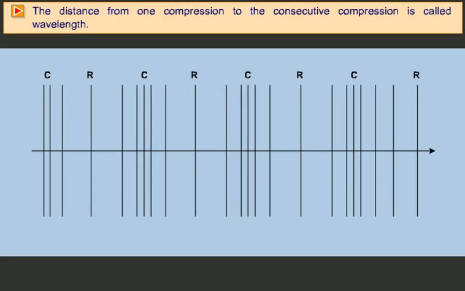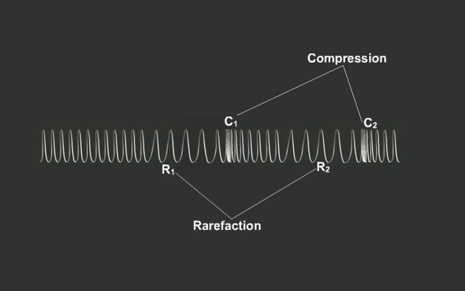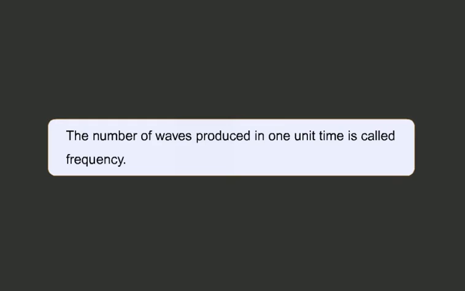The distance from one compression to the consecutive compression is called wavelength. Students, the compression and rarefaction can be seen on a helical coil. The number of waves produced in one unit time is called frequency. The frequency is measured in hertz. You have studied about these terms in the preceding sections.